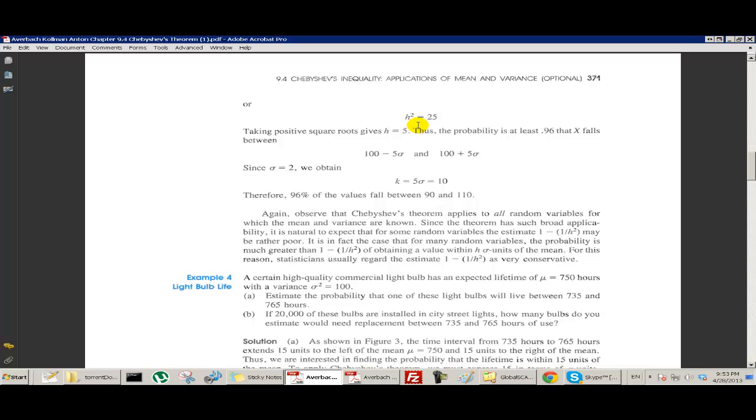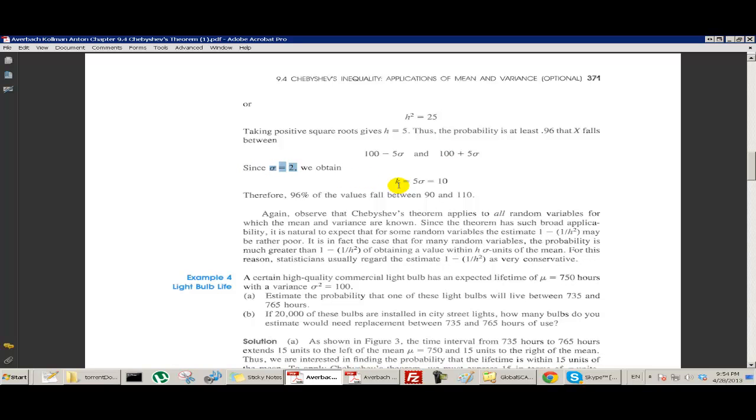So if we want to be 96% sure that all the values will fall in a particular range, then Chebyshev's theorem says we have to go out 5 standard deviations in each direction. If 100 is the mean, we go 5 sigma to the right and 5 sigma to the left. We were told that sigma squared was 4, so sigma was 2.